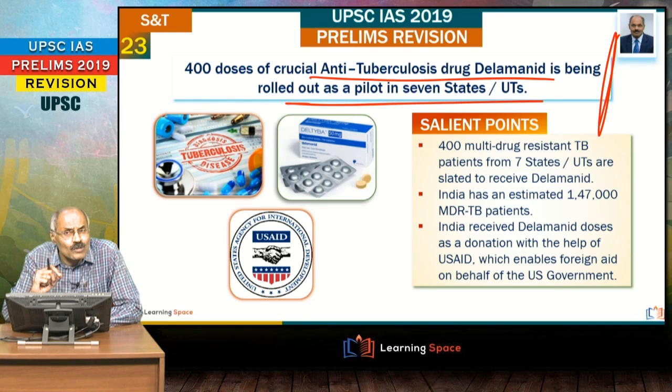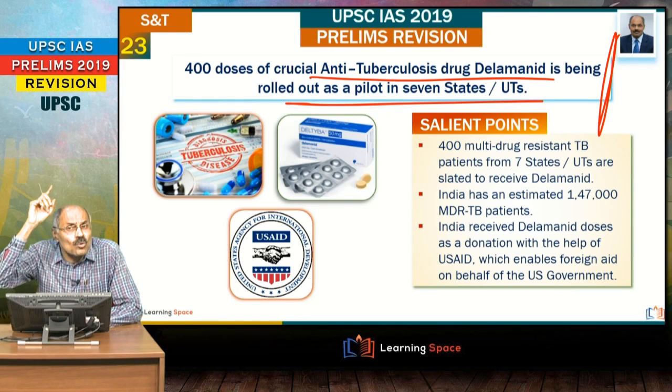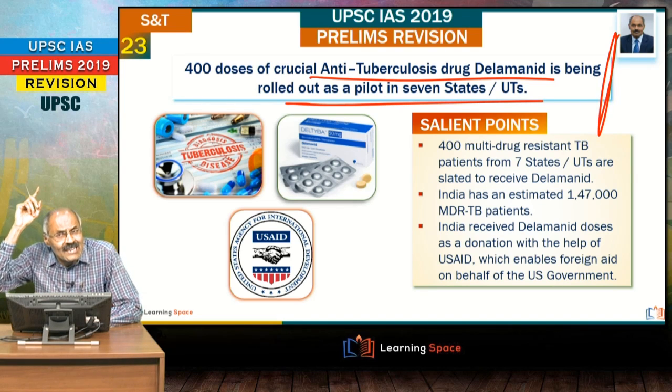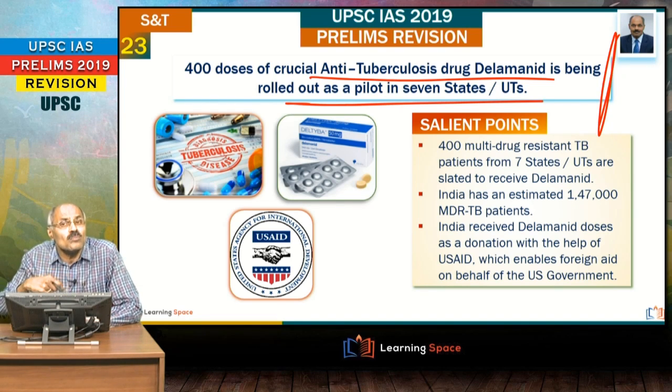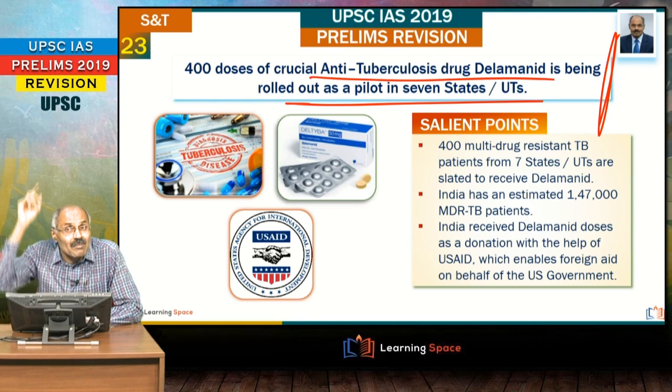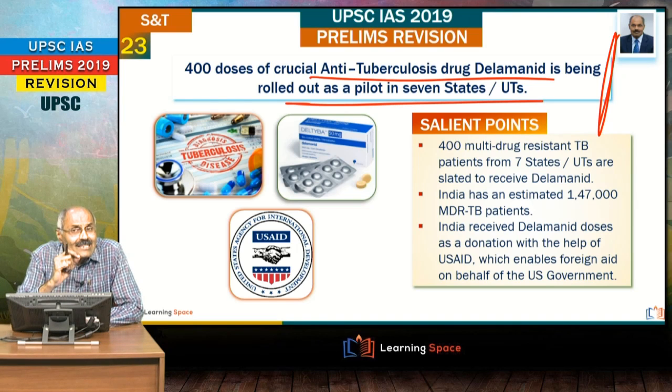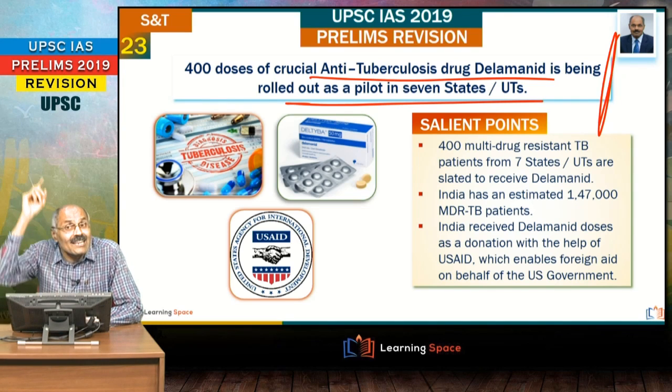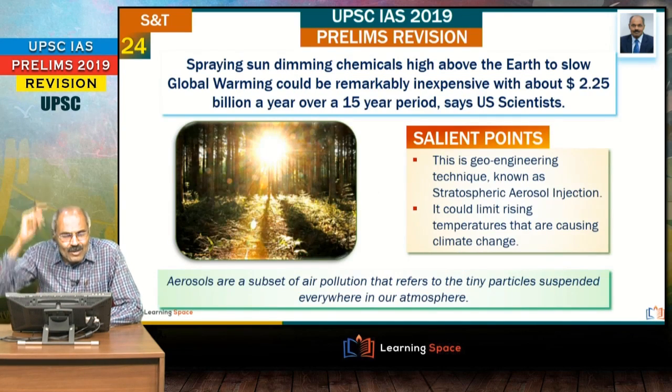At the same time, we discussed previously albendazole. Albendazole is the tablet given universally to control roundworms, which is a common problem in our country, right? That is part of the National Deworming Day, right? So to control the roundworms, the albendazole tablet is given. But please don't forget delamanid and bedaquiline. These are intended to treat drug-resistant tuberculosis. Look at the next one.